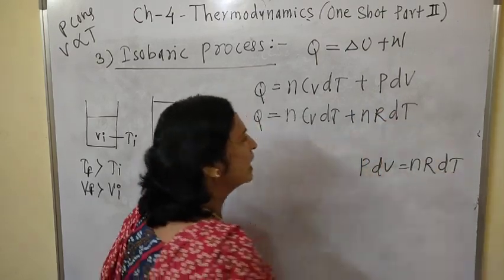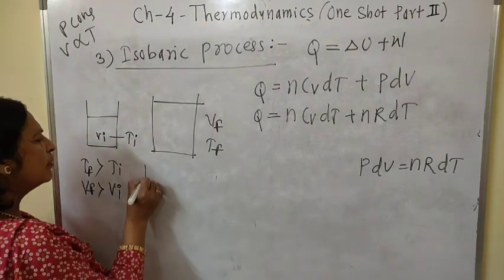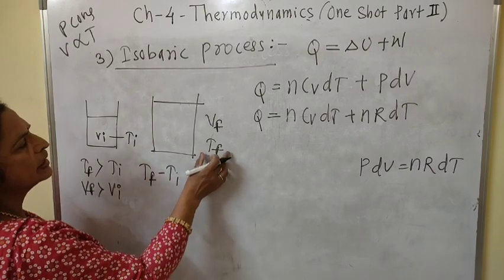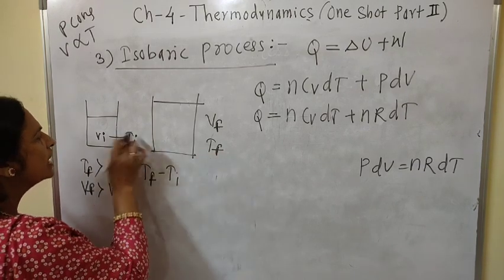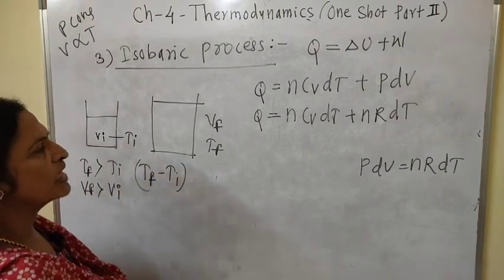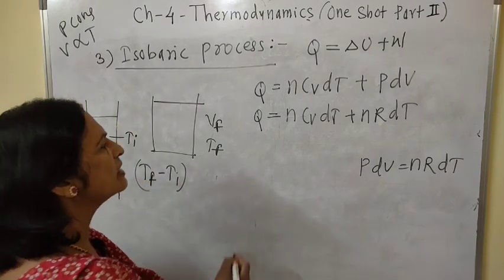Now this dT is the change in temperature, that is Tf minus Ti, where Tf is the final temperature and Ti is the initial temperature.